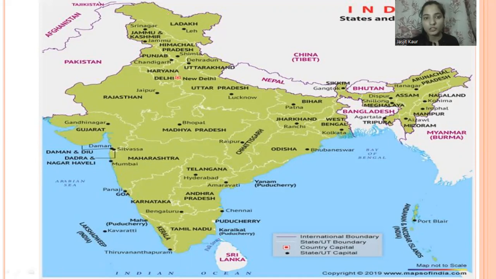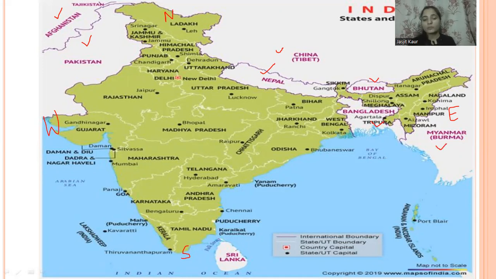This is north direction. We have south here, east is there, and then we have west here. Now talking about the northwestern neighboring countries, we have Pakistan and Afghanistan located in the northwestern part. In the northeast, we have China and Nepal. And if we talk about the eastern location mainly, we have Bhutan, Bangladesh, and Myanmar.